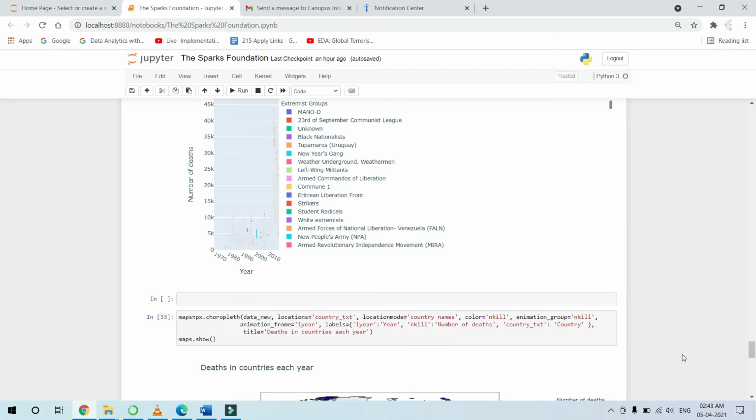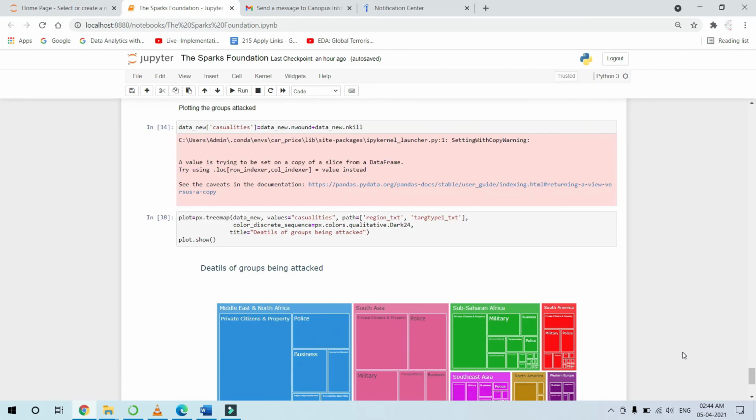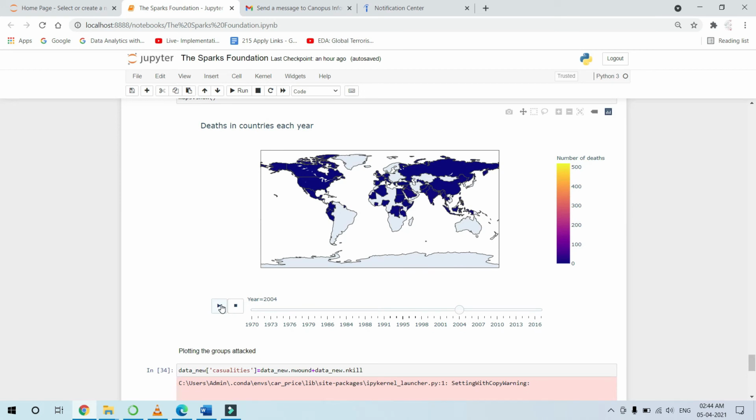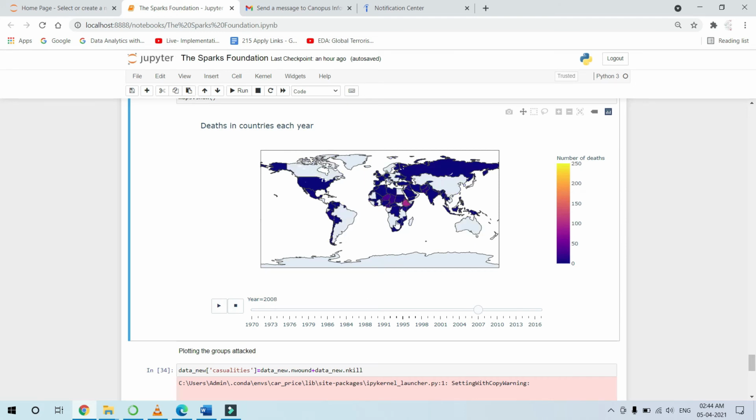Now coming to the next part, this is actually an animation which will show you the number of deaths. It will change according to the year, and the color of the continents will change accordingly. If I play this one, it goes on changing, and here as you can see it keeps on moving, showing the years in which the accidents happened.